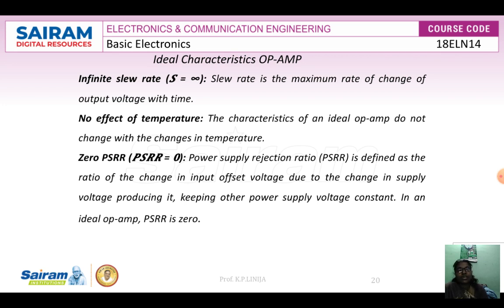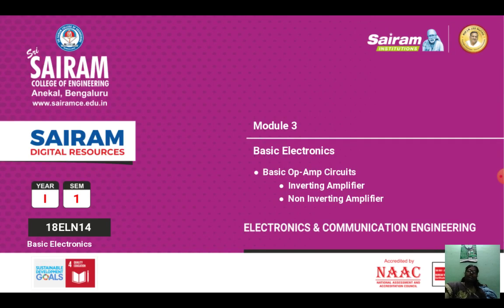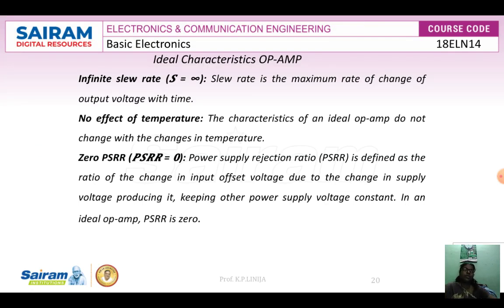It can be expressed as power supply rejection ratio is equal to delta VIOS, that is the change in input offset voltage, divided by the change in supply voltage. The supply voltage we are giving is VCC, but at the same time it should be constant. The unit is microvolt per volt. So these are the ideal characteristics of op amp, followed by zero PSRR.